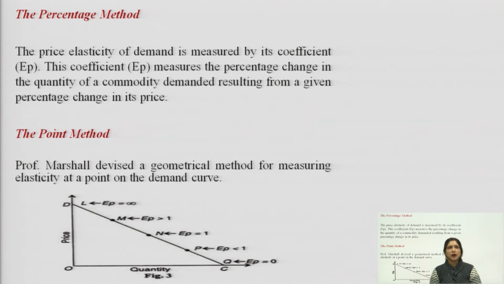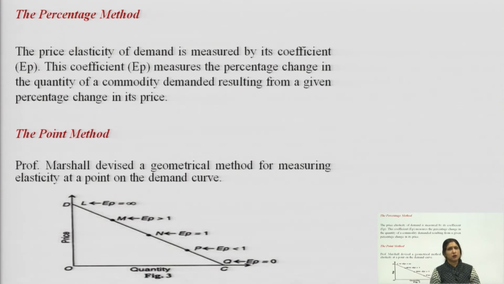It means in percentage method we will calculate the percentage change in demand due to change in price. Percentage method is also known as ratio method. In this, we are comparing the ratio of the percentage change in quantity demanded to the percentage change in price.